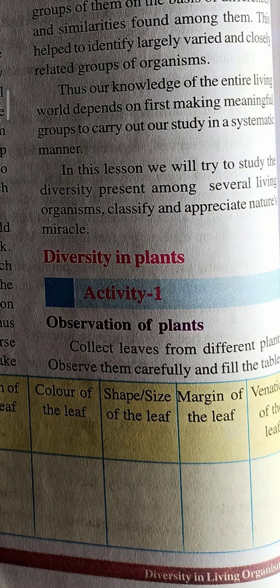So margin of the leaf and venation of the leaf. In your previous classes also you learnt about venation. If the veins are parallel to each other, it is parallel venation. If the mid vein is there and then side veins are there, it is reticulate venation. So I want you to do activity 1. Fill it in your textbook, children. Try to draw lines and write minimum 4 leaves.